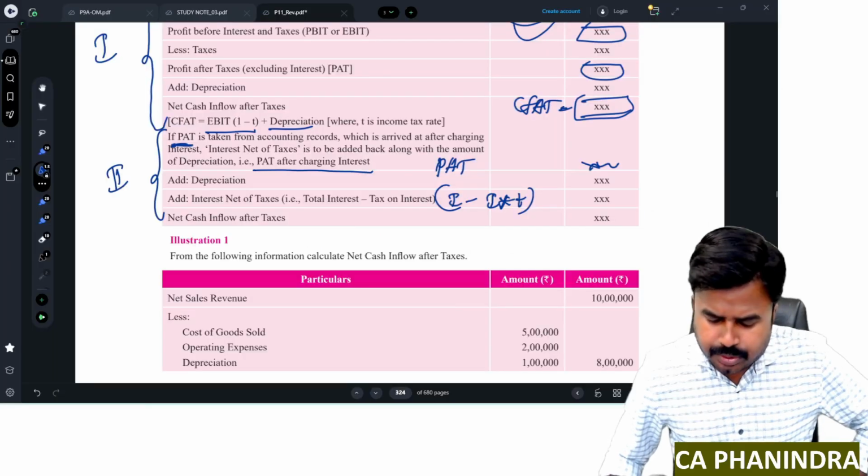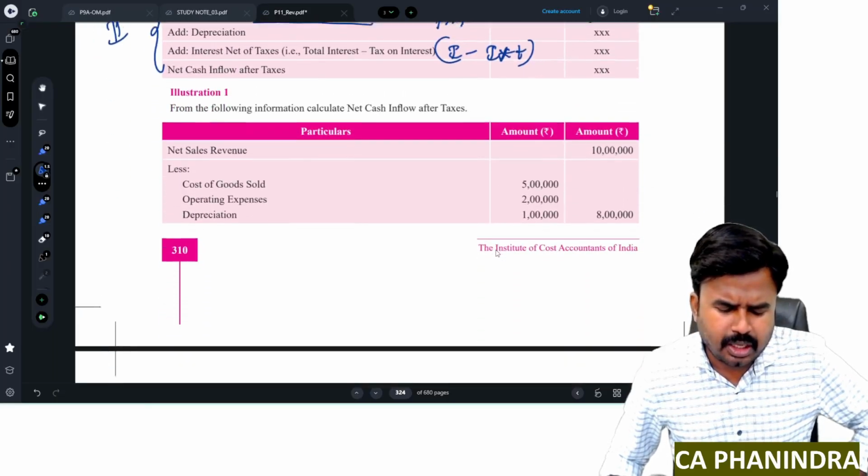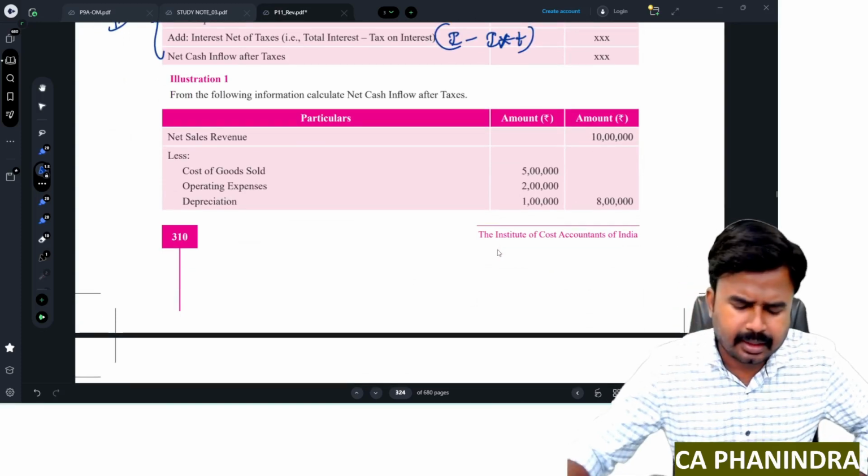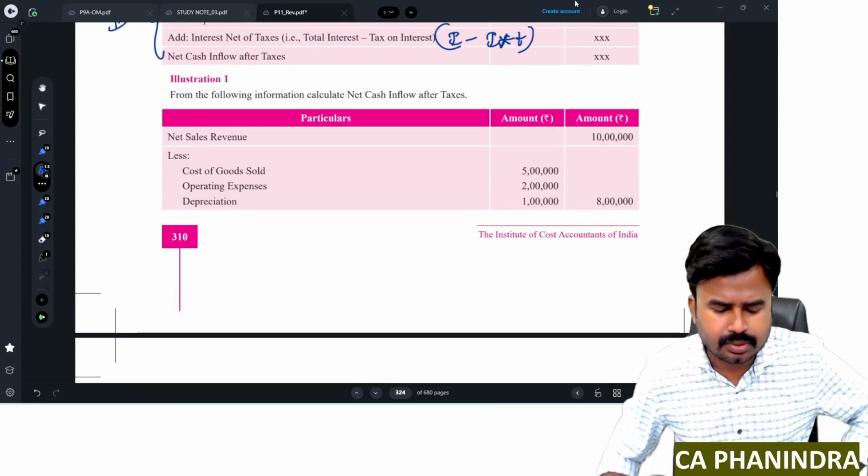With this we understood how to define cash flows. Now let us go for the illustration just to understand it.